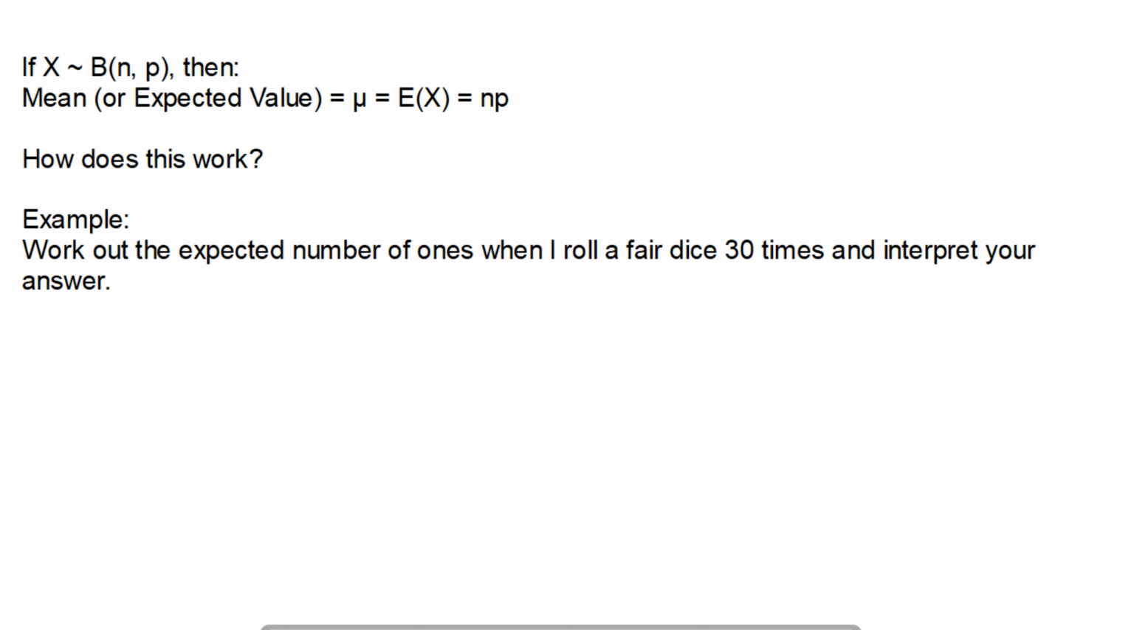So let's look at this in more detail. How is this working? If we want to work out the expected number of ones I'll get when I roll a fair dice 30 times, and then interpret our answer. So let's look at that.